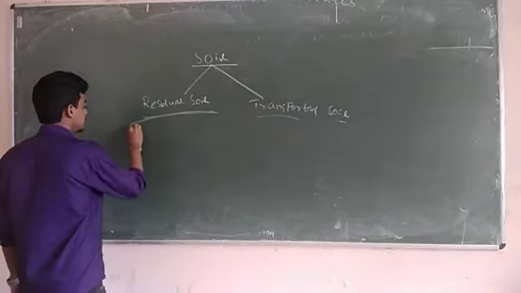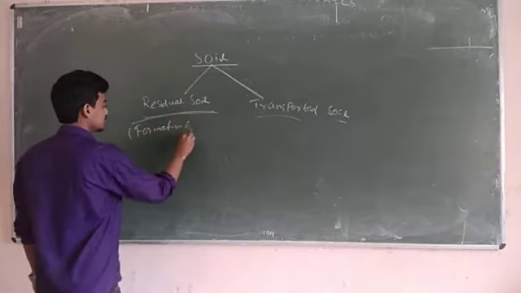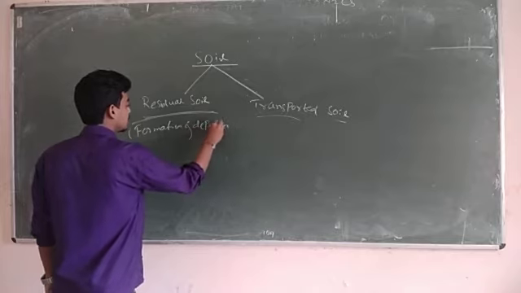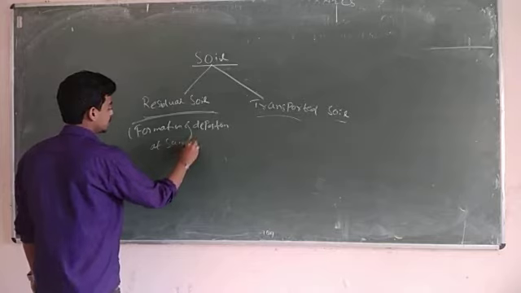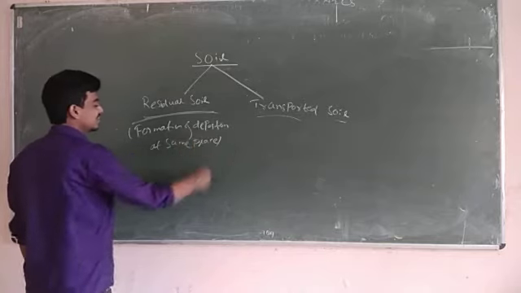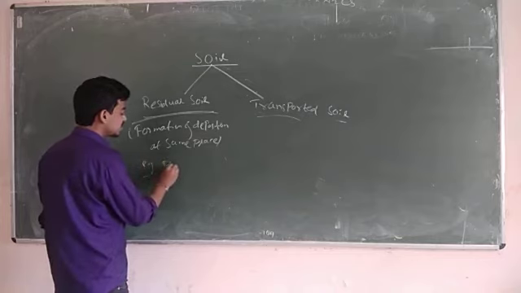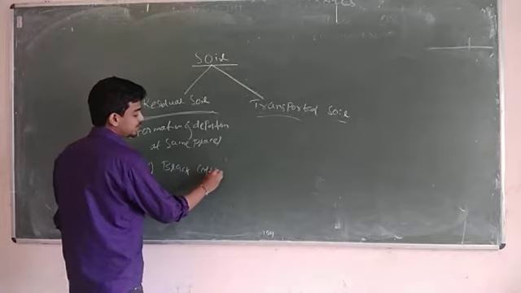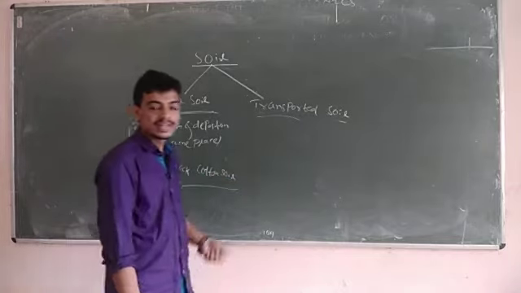You can write here: the formation and deposition at same place. So that is residual soil. For example, you can take black cotton soil as an example. In this chapter you will come across the names of a number of soils.